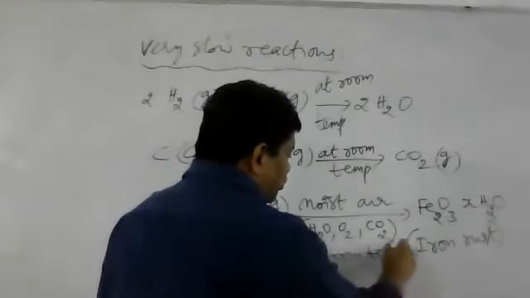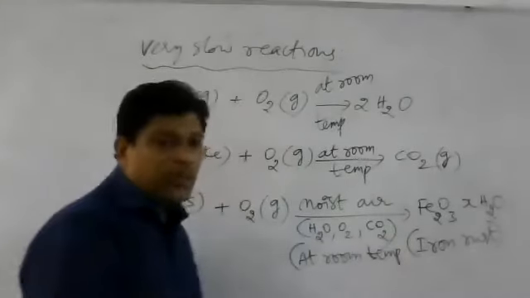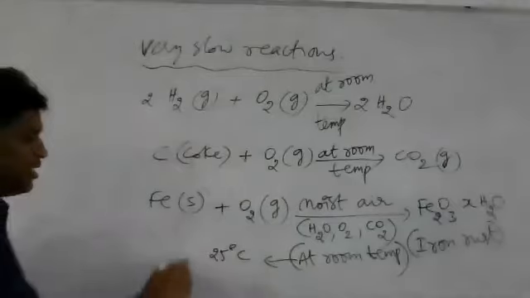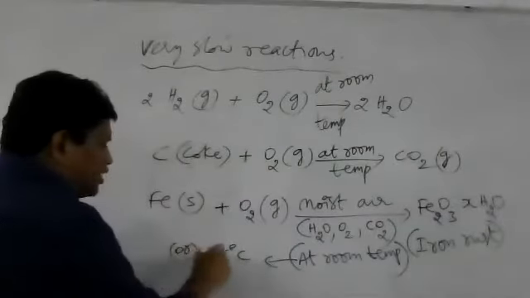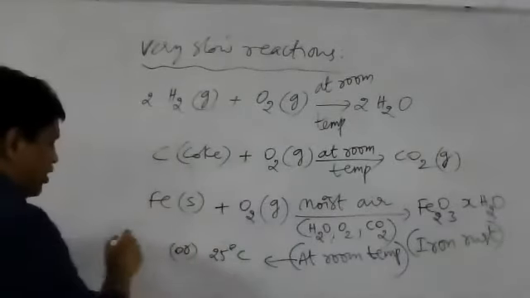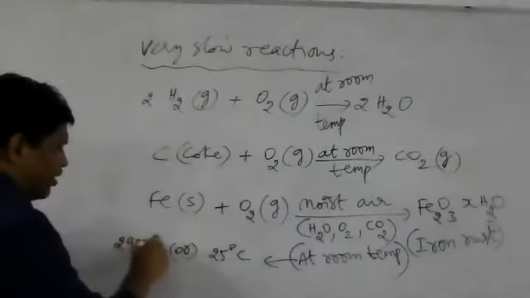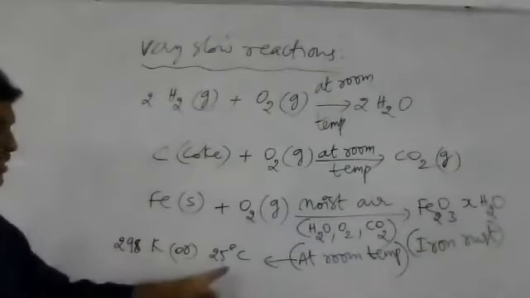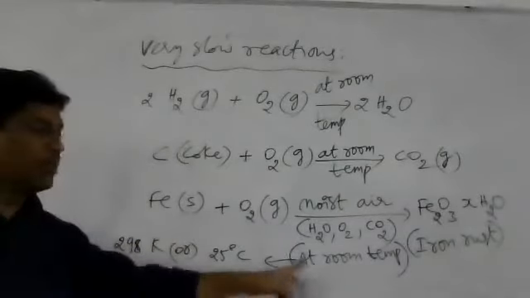Can you say what is room temperature? Room temperature, how much do we take generally? We take 25 degrees Celsius. Room temperature is nothing but 25 degrees Celsius, or 25 plus 273, that is 298 Kelvin. So 298 Kelvin or 25 degrees Celsius is called room temperature.